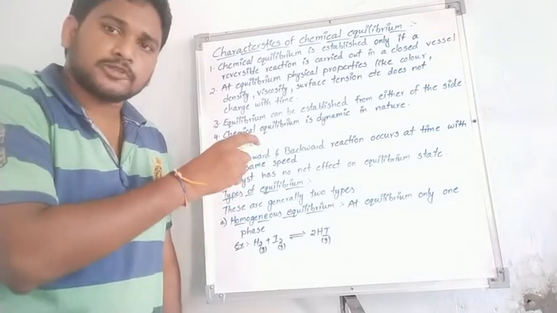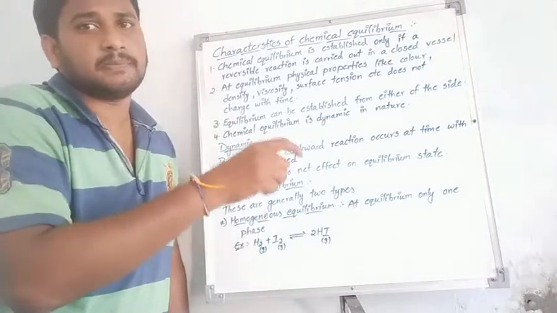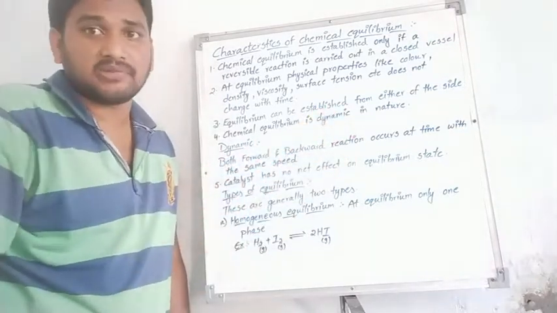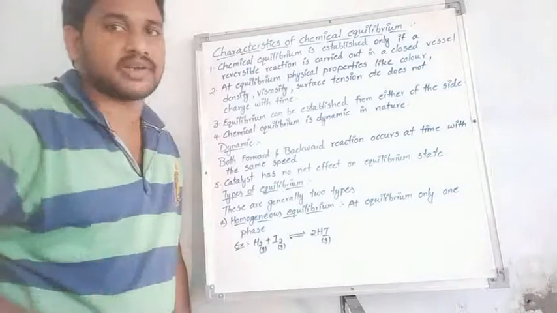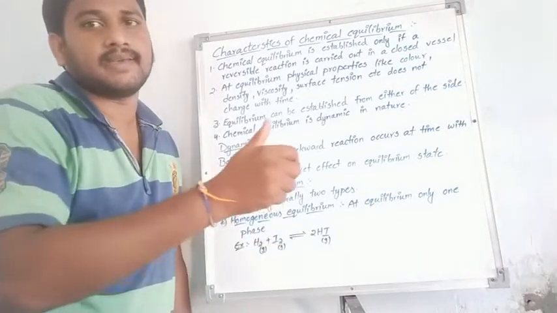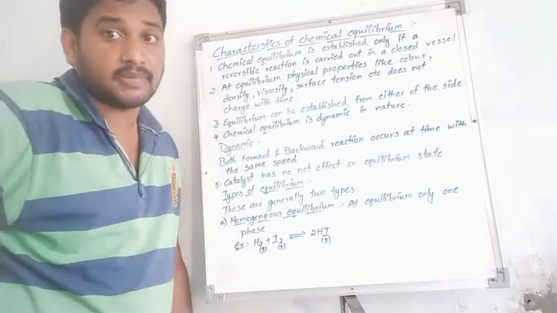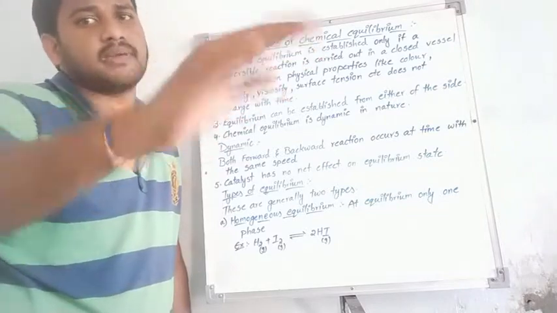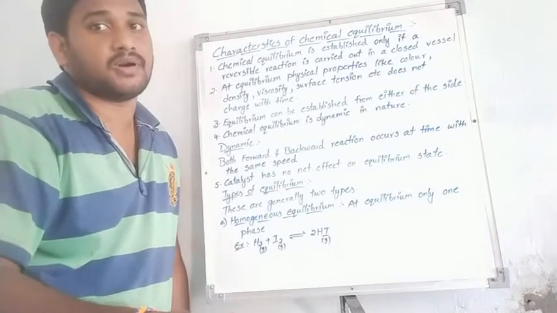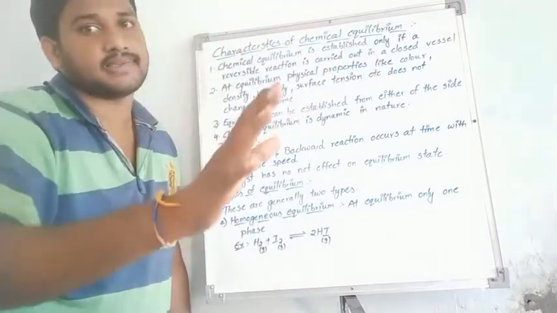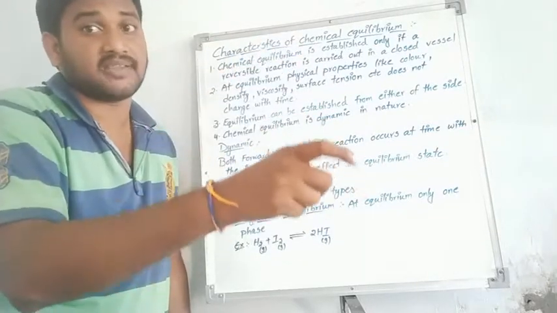Students, both the forward and backward reactions maintain the same speed at all times. That means the rates of forward and backward reaction maintain the same speed at all times; that is called dynamic equilibrium. In dynamic equilibrium the chemical reaction always proceeds. It may look like the reaction has stopped, but it never stops; it always proceeds. The rate of forward and backward reaction maintain the same speed at all times.